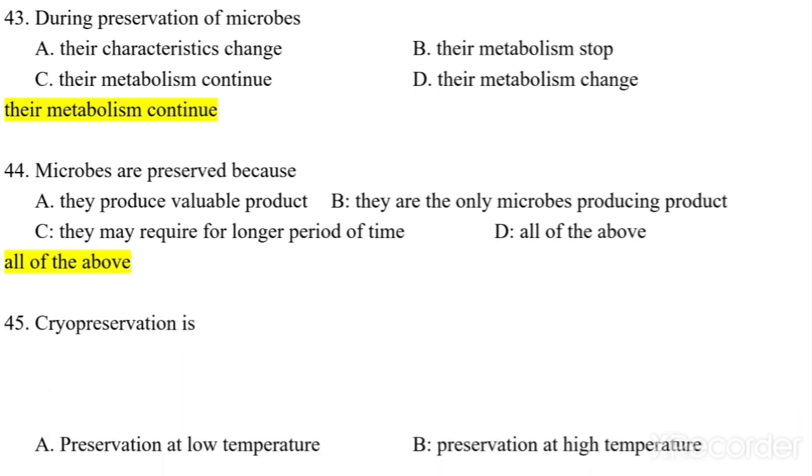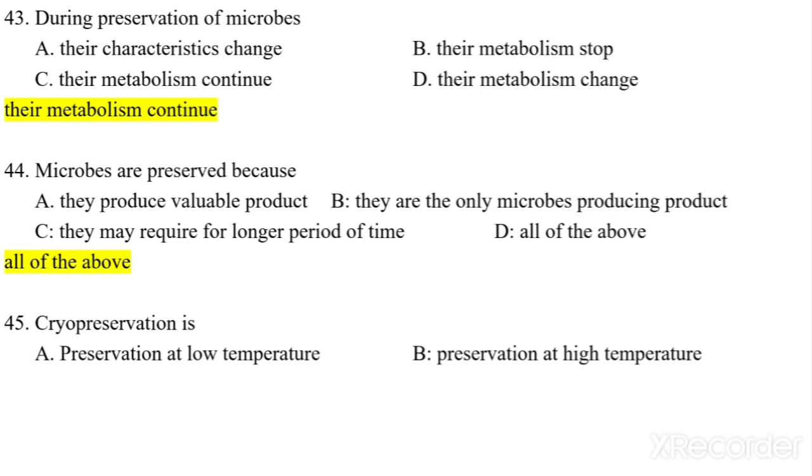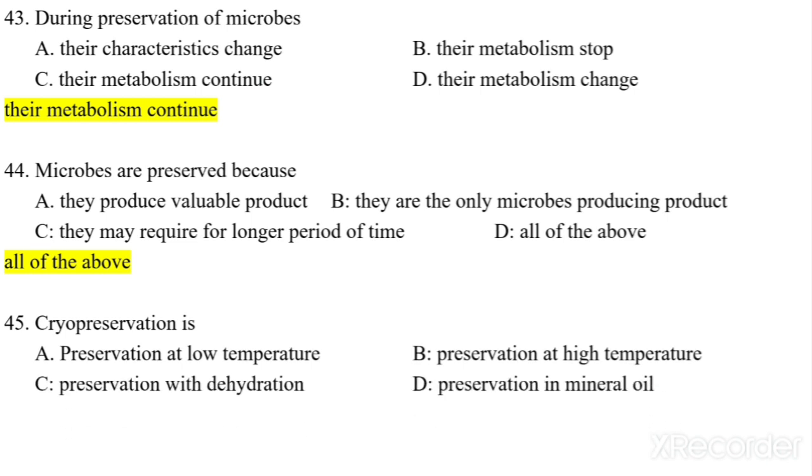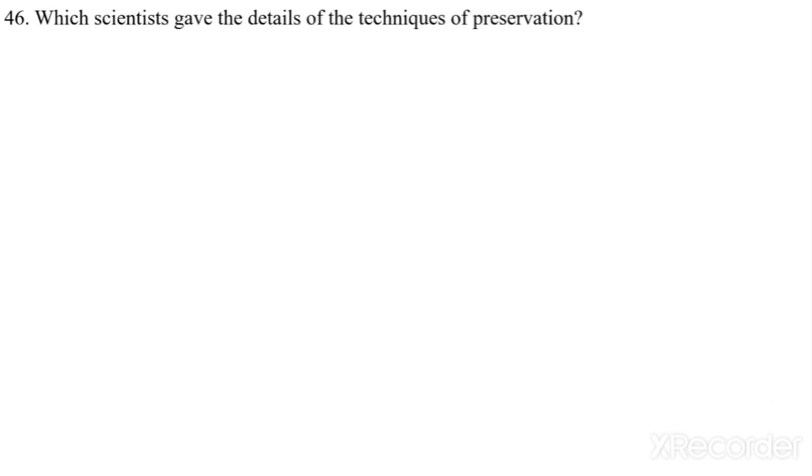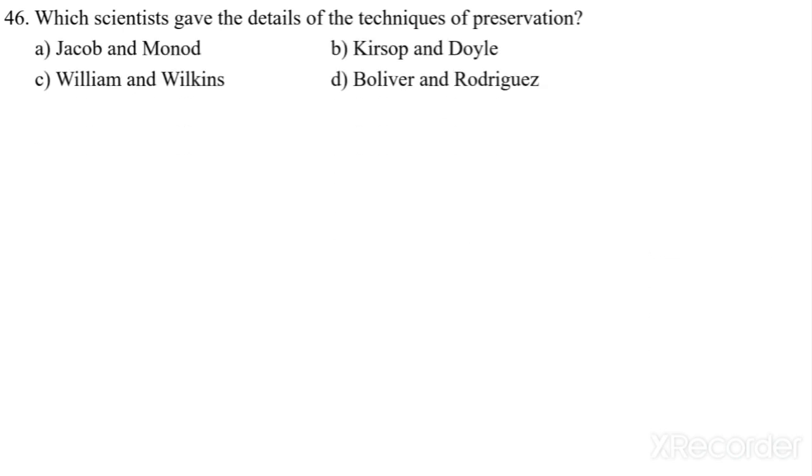Cryopreservation is what? It is preservation at low temperature, preservation at high temperature, preservation with dehydration, or preservation in mineral oil. So cryopreservation is preservation at low temperature. Which scientists gave the details of techniques of preservation? Jacob and Monod, Kirchhoff and Doyle, William and Wilkins, and Bollier and Rodriguez. So Kirchhoff and Doyle gave details of techniques of preservation.